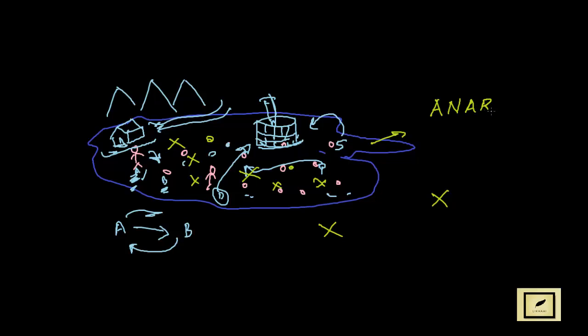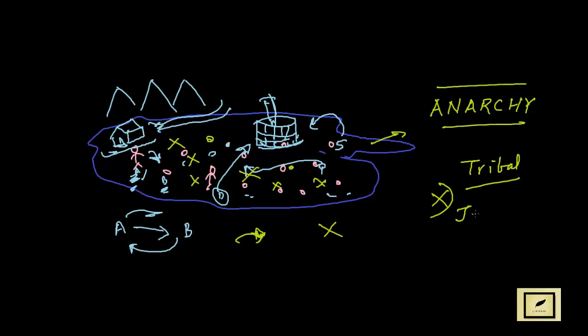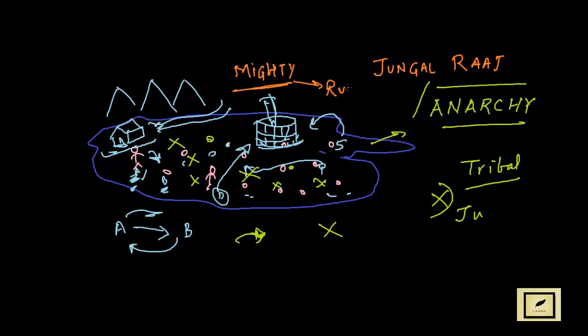Anarchy, it's a new word, a new vocabulary I'm going to introduce here. It will be a case of anarchy where there is no system by which someone is going to stop each other. Such a system we can usually find in tribal areas, or in the jungle, you can say. This anarchy could also be called the jungle raj. Jungle raj or anarchy simply means the mighty will rule. The one who is mighty, who has a lot of power, will rule, the rule of the mighty.